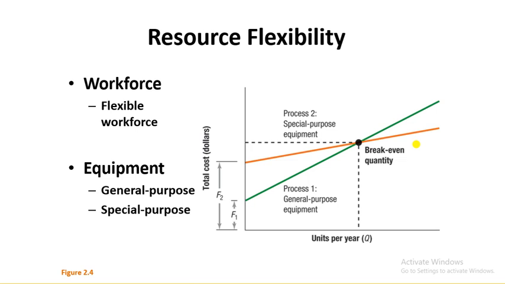A company usually has two kinds of resources, one in the form of workforce and second in the form of equipment. So here he is talking about workforce flexibility, which means that you have a flexible workforce.